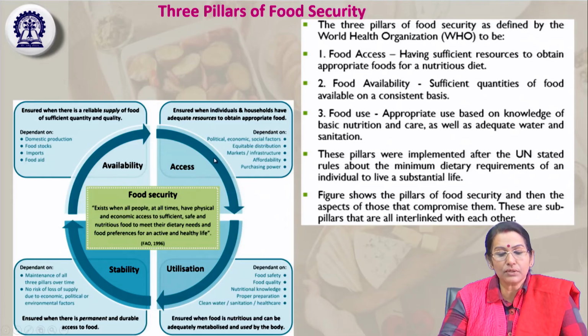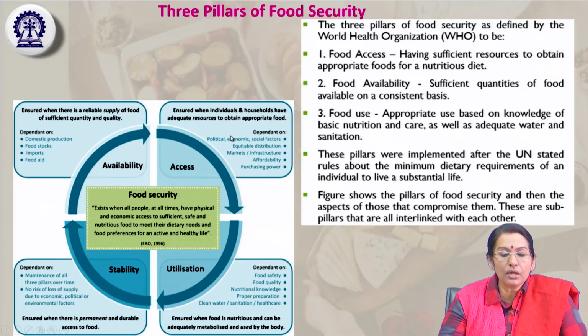And under access, you can say access is dependent on the ability to procure food. It depends on political, economic, and social factors, like equitable distribution policy, markets or infrastructure, affordability, and the purchasing power of the public, all these things.